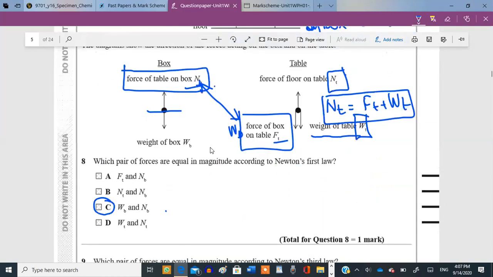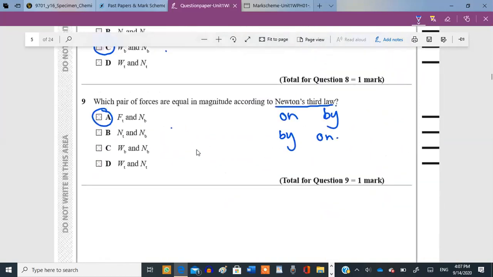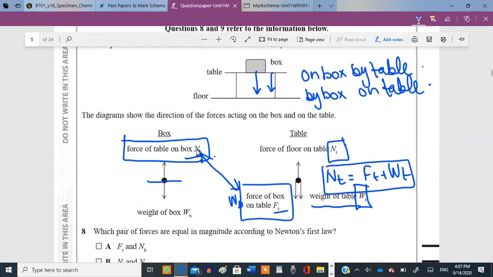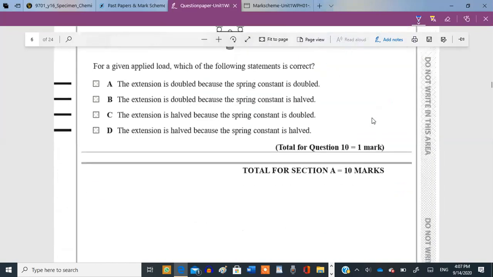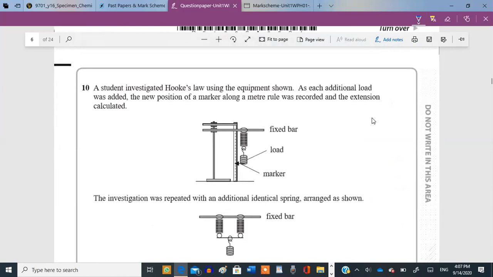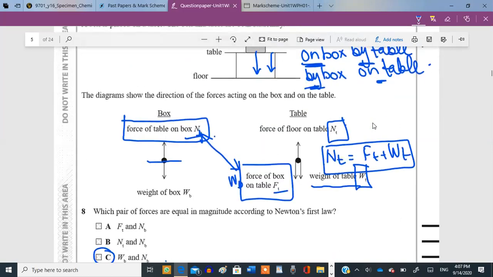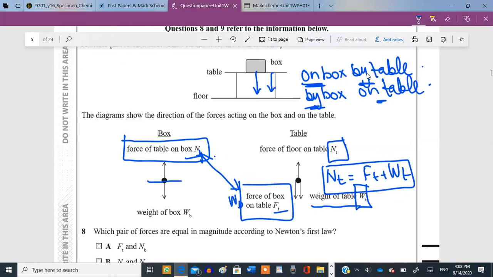Clear? Okay. Well, these questions can become quite tricky, so just do not forget this trick, on and by. On and by, and the objects have to be the same. They can't be different. What's the on and by rule? Meaning the force on the first object by the second object, and the force by the first object on the second object, and by the second object on the first object.